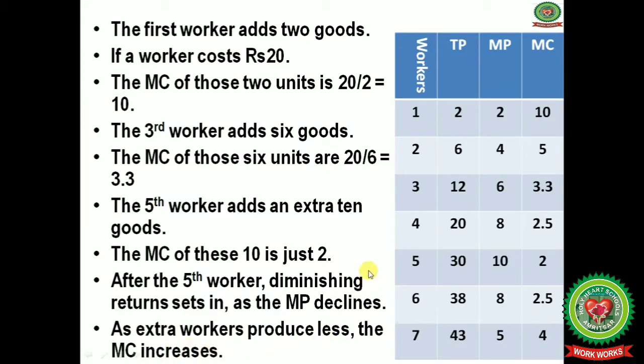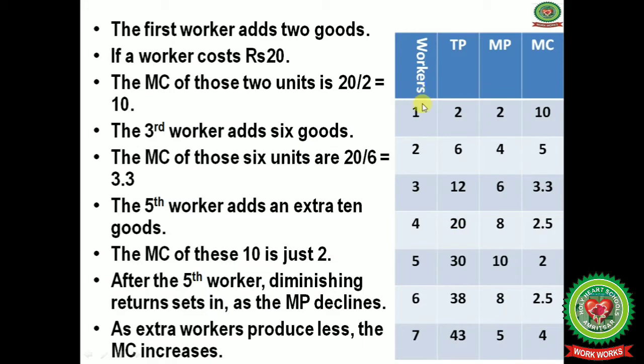In the table, the first column shows the number of workers, and the second column the total output. The first worker gives a total production of 2 units, 2 workers will give 6 units, 3 workers together will give an output of 12 units, and 4 workers will give 20 units.